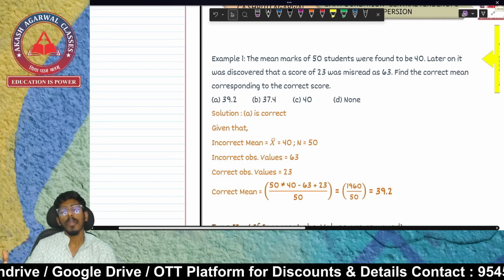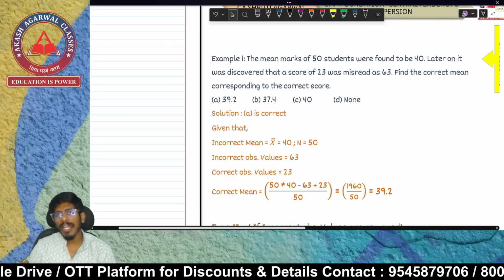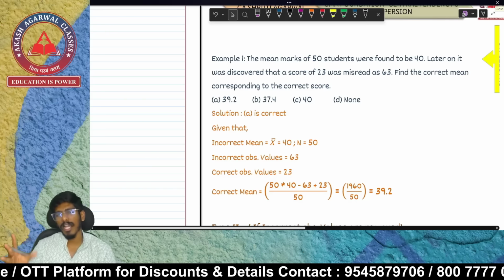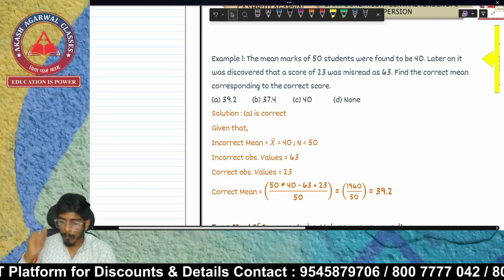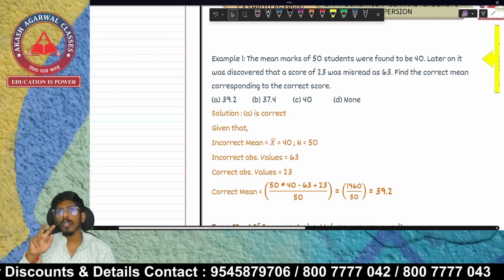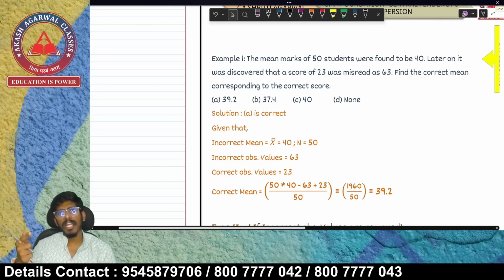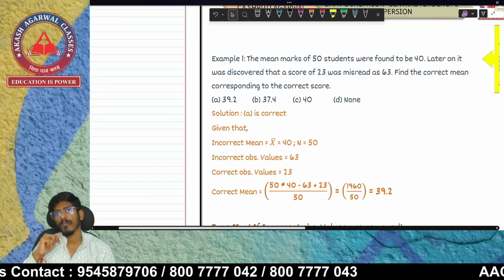We are going to add those marks, and after adding, we divide by 10 to get the average marks. But in this case, there is a student who scored 30 marks, and by mistake I have taken it to be 13.